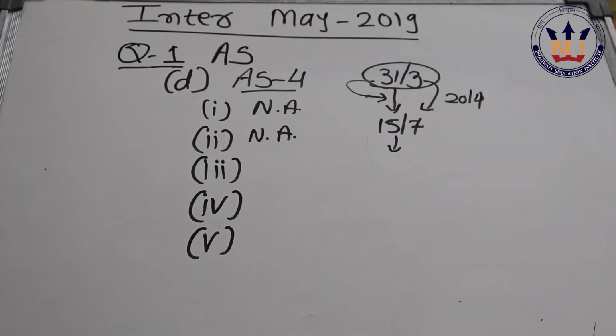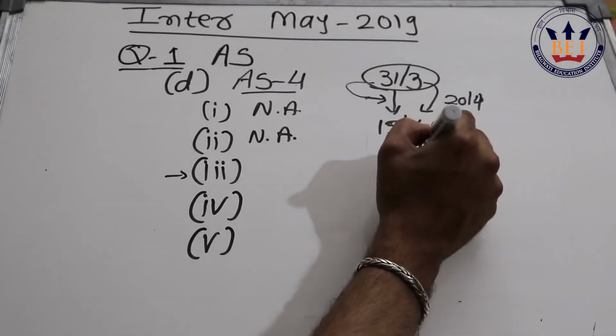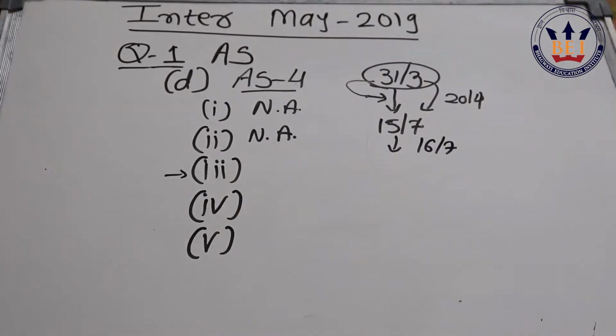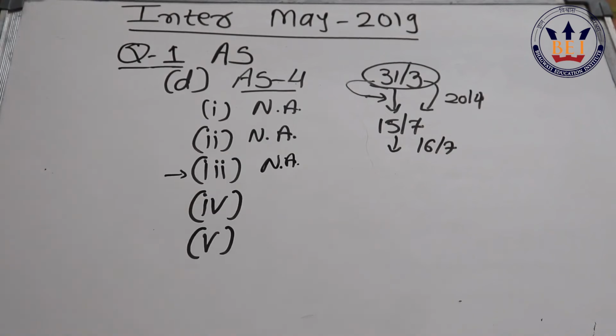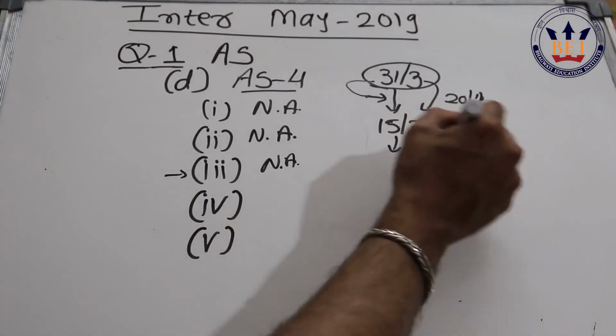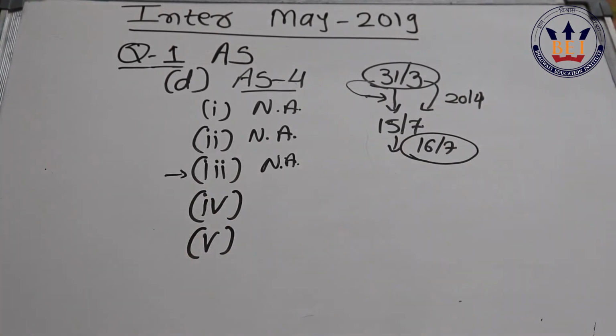Then there's a theft of 5 lakh. Now this is very important, a tricky question. 5 lakh rupees was stolen on 31st of March, but it came to our knowledge on 16th of July. Even though it pertains to this particular period, it is non-adjusting in nature. The reason being, we came to know after the accounts were approved.